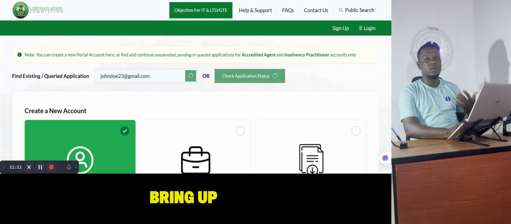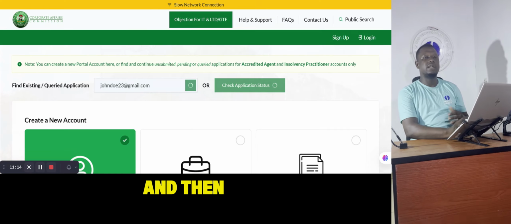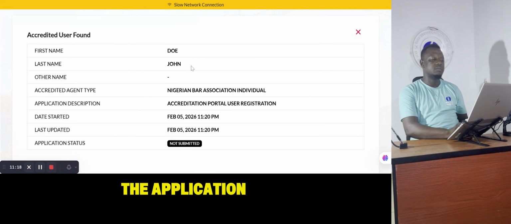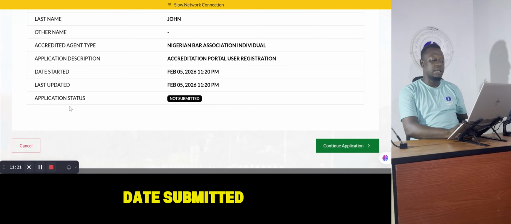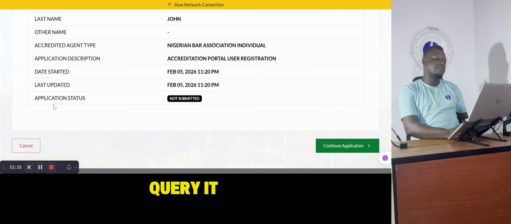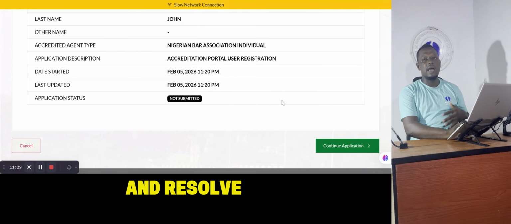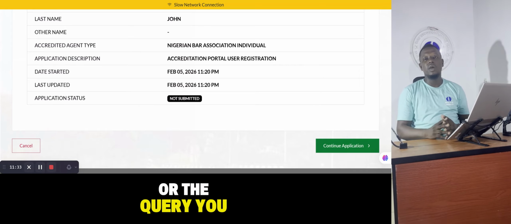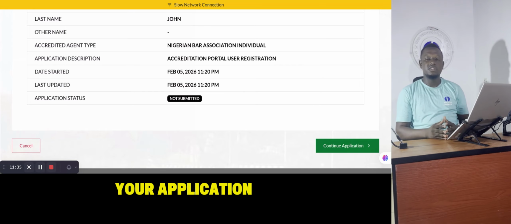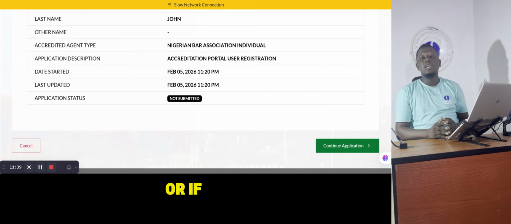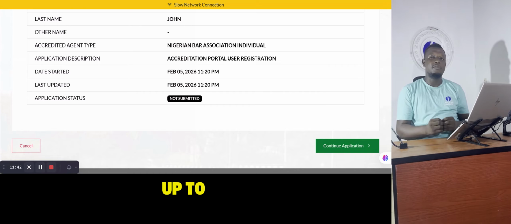So it's going to bring up the details about your application, and you can see the application, John Doe, date submitted, application status not submitted. All right, so if there's a query, it will be stated here, and then you can continue your application and resolve the query. Now, most times the challenge or the query you usually get with your application is either if you attach the wrong documents, or if your practicing fee is not up to date.